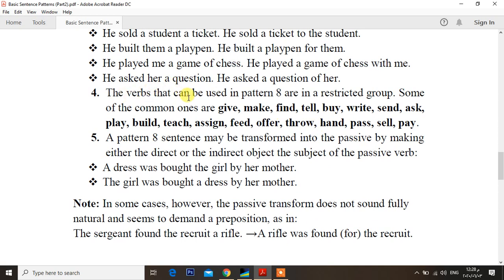The verbs that can be used in Pattern 8 are in a restricted group. Some of the common ones are give, make, find, tell, buy, write, send, ask, play, build, teach, assign, feed, offer, throw, hand, pass, sell, pay. So the verbs that can be used in Pattern 8 are restricted. Some of them are those.